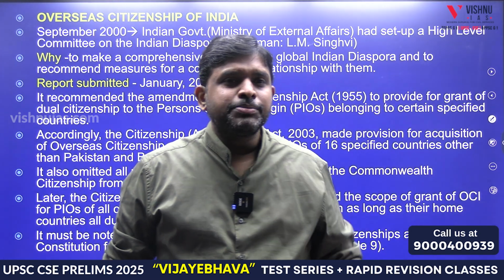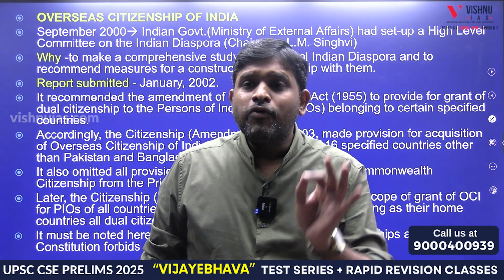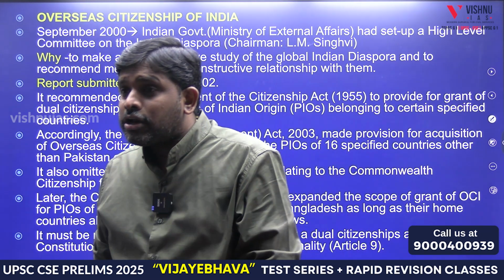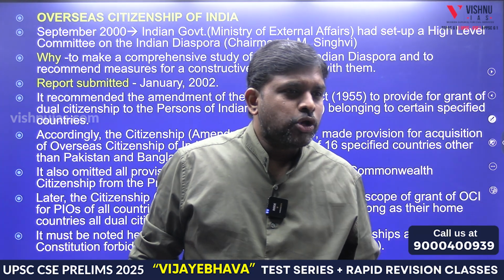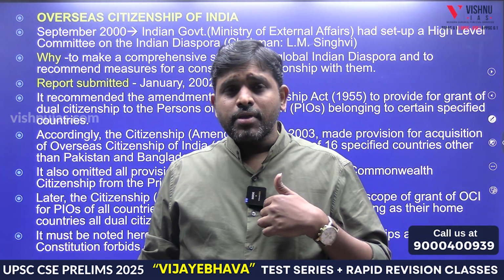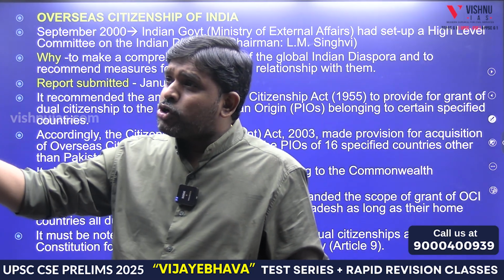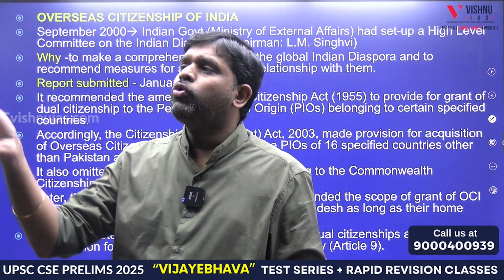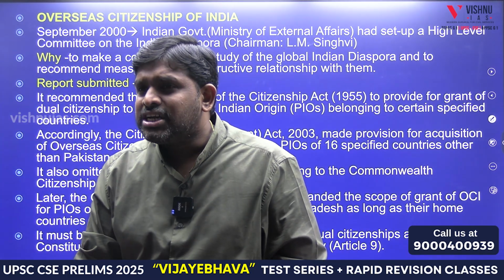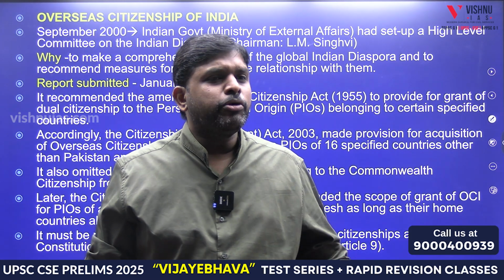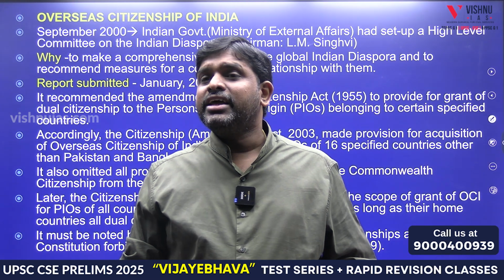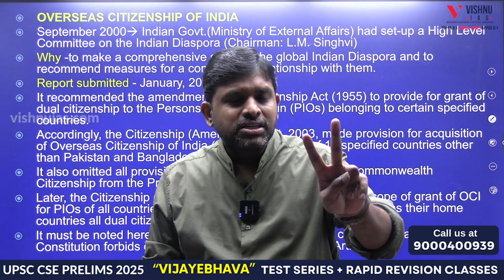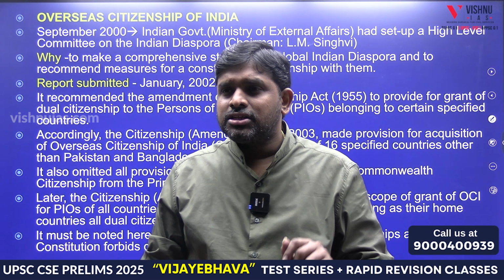So a new card was created by the name of Overseas Citizen of India. Now what happened? Two cards came. One is called PIO, the other is called Overseas Citizen of India. Every PIO should apply for Overseas Citizen of India, then only will a PIO get it. Few people applied, few people didn't apply. So how many cards are there for Indians who are living on foreign soil? Two cards: PIO and Overseas Citizen of India.